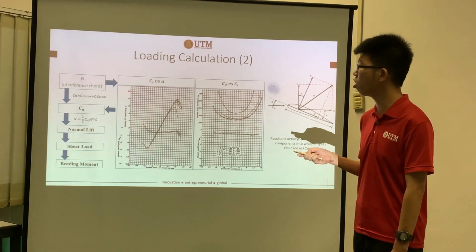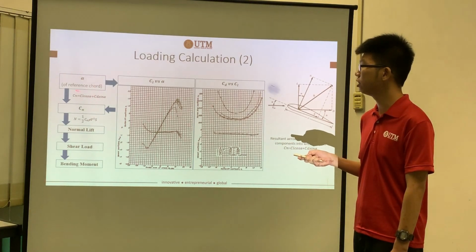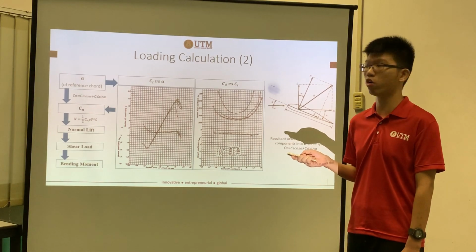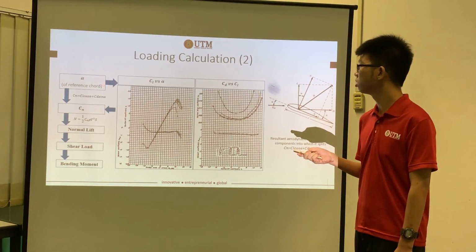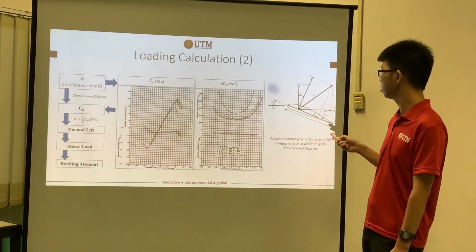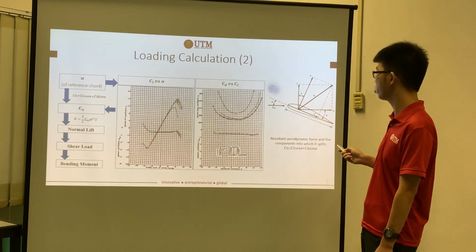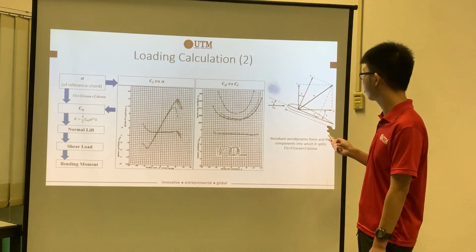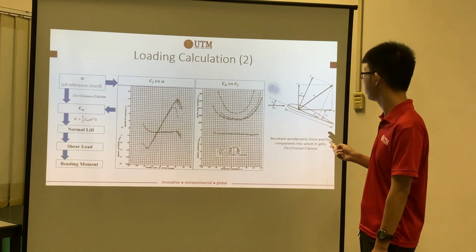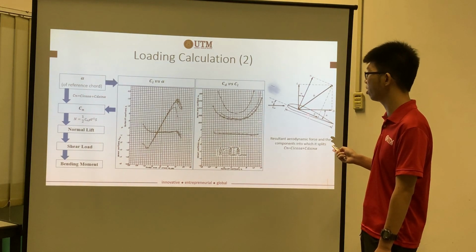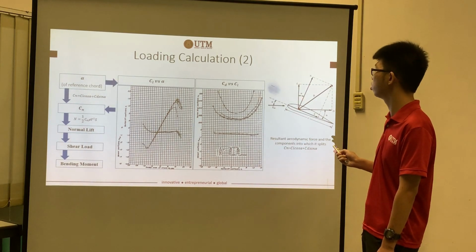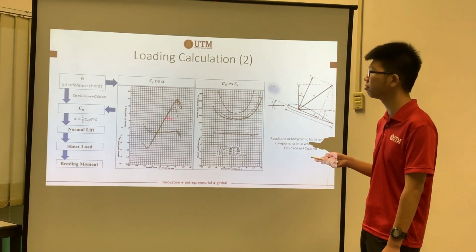So with the value of angle of attack, we can get the value of Cn. Cn is the normal lift coefficient, by using this equation. This equation is based on this diagram. As you can see over here, once you have resolved the forces, lift CL and drag CD, you can get the resultant aerodynamic force, which is N, the normal lift.